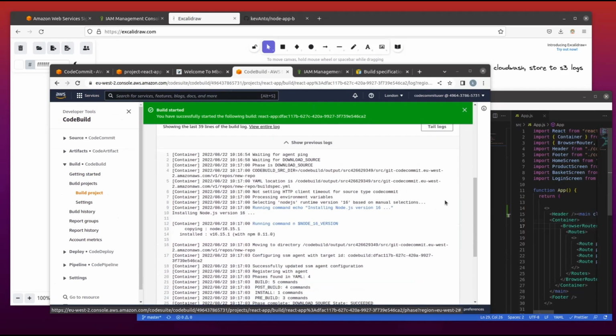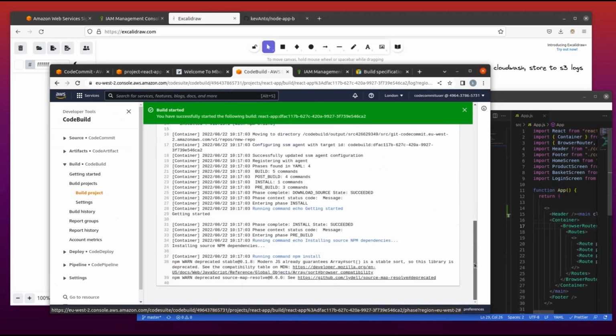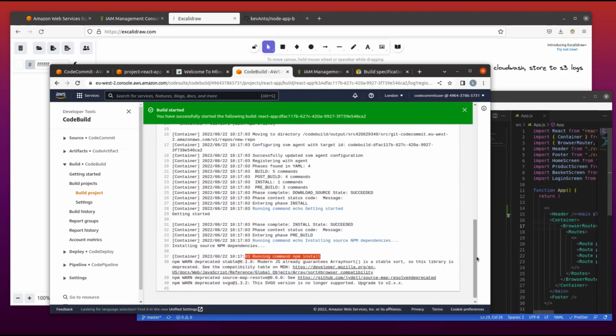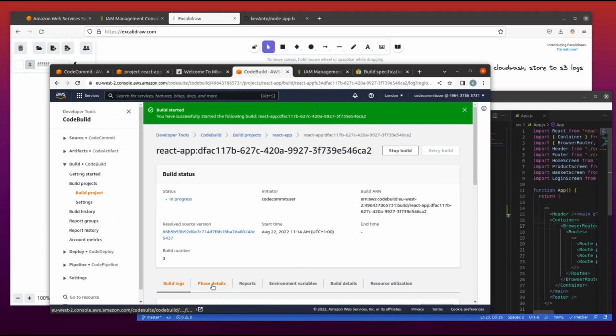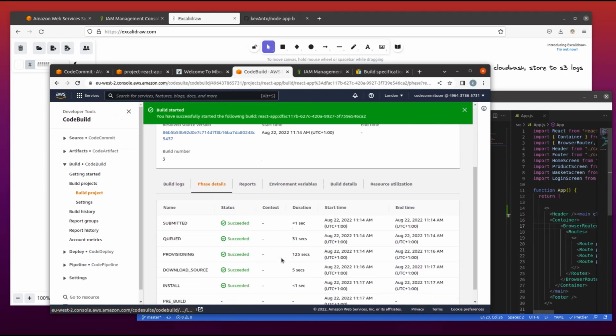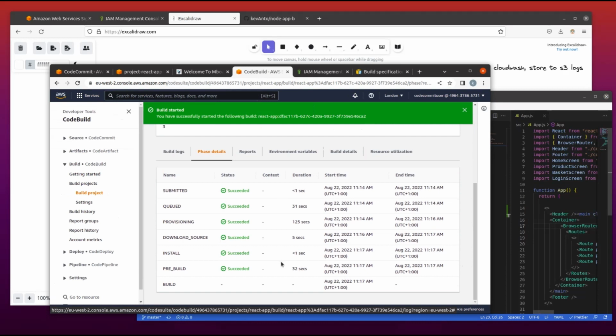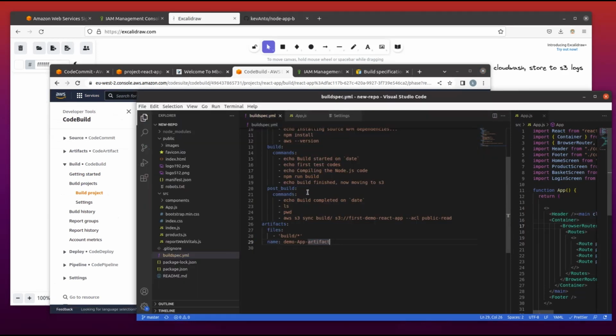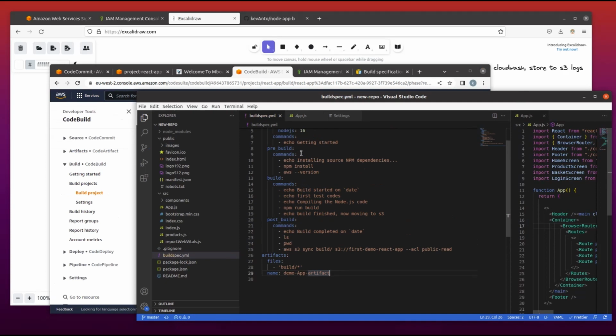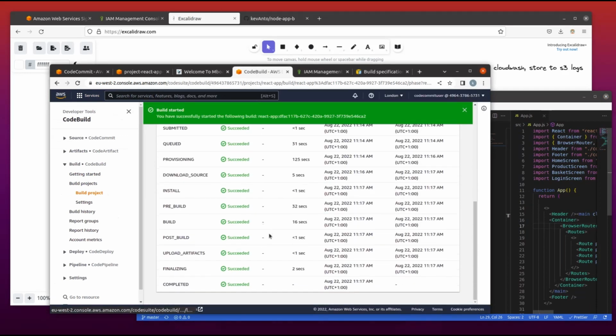But what I mean is, every time we shouldn't be doing this build manually. So we are going to configure our monitoring with CloudWatch so that it can be done automatically as a commit is made. Okay, let's view the different stages. All the stages have completed. We have a succeeded message.